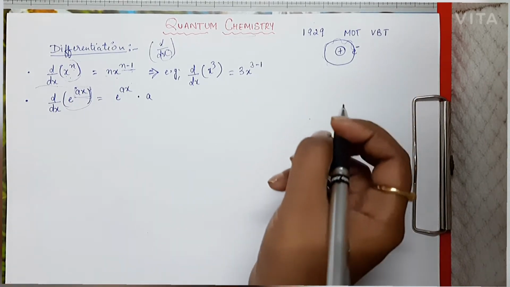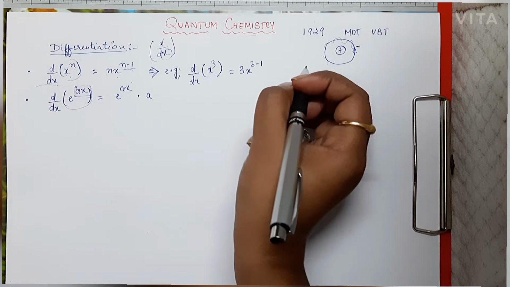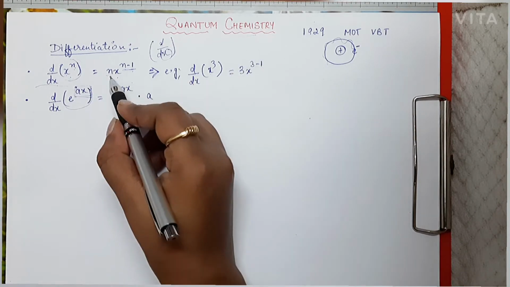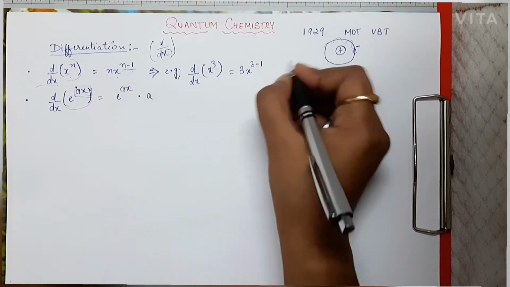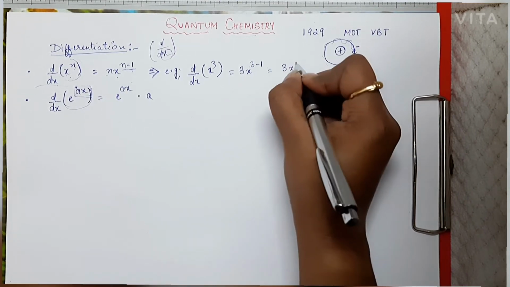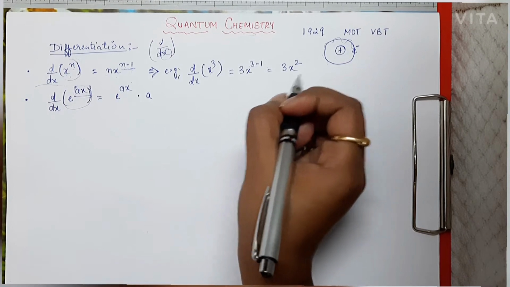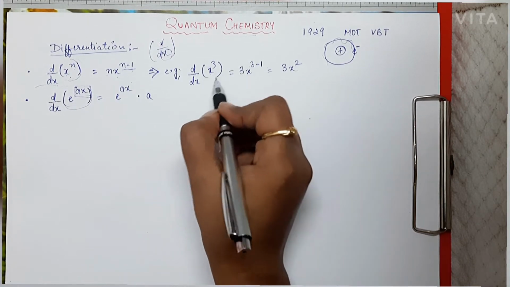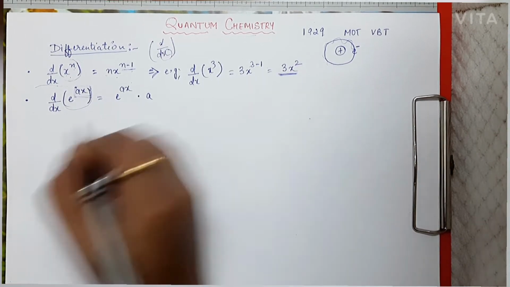On solving, 3 minus 1 is 2. So the differentiation of x to the power 3 gives us 3x square.